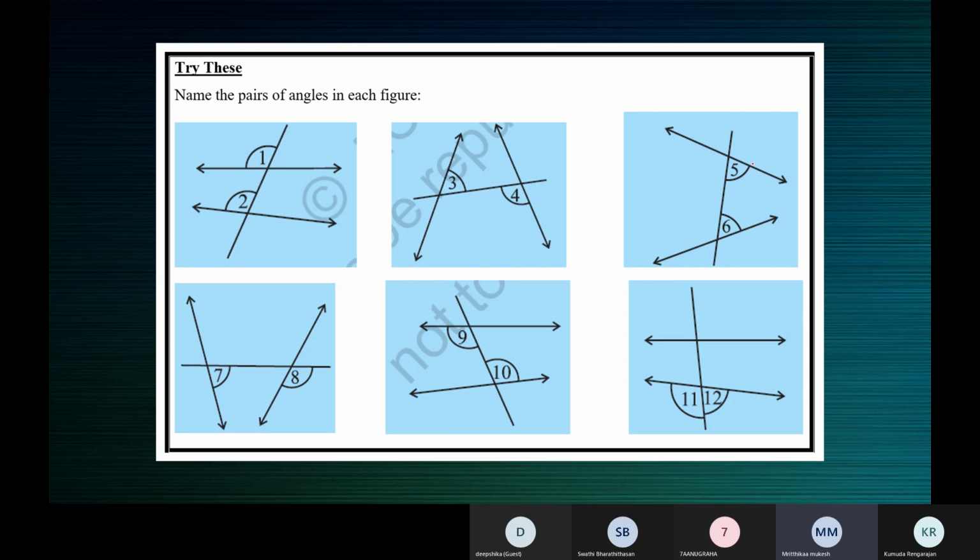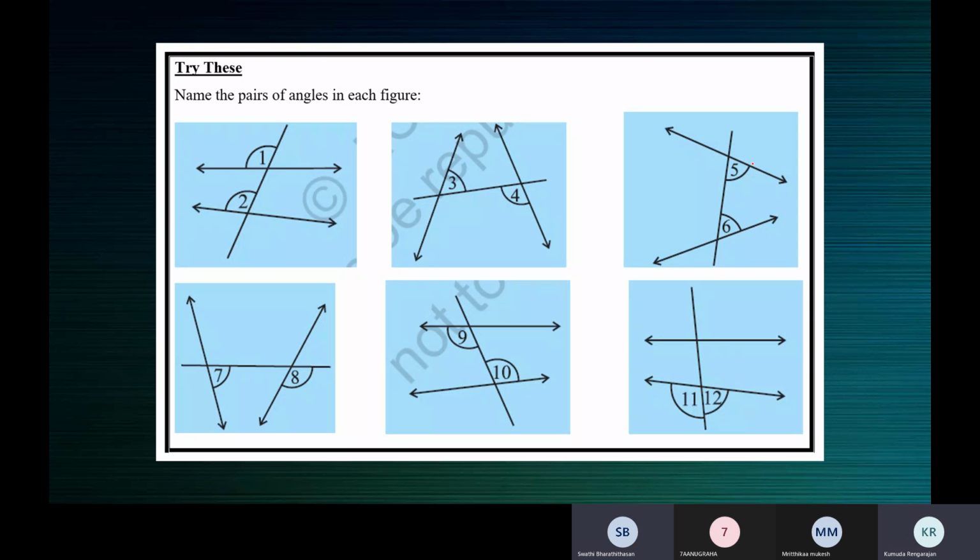In the third diagram, 5 and 6 are what angles, ma'am? Yeah, that's what we are going to discuss now. Okay, ma'am. Thank you. Anugraha? Okay, Randana is not there today. And I think Deepshika? Okay, Swati?